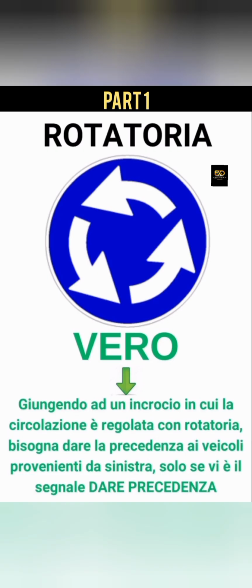This is not natural. It is because most roundabouts have the give way triangle before you enter the roundabout. So you give right of way to the vehicles circulating inside the roundabout only when a give way sign is at the entrance of the roundabout. That is how it is. It is true.